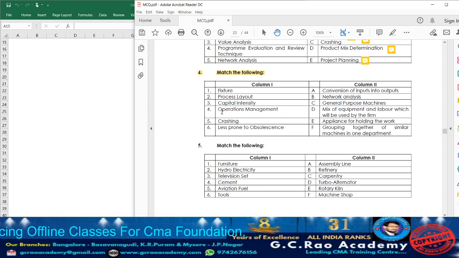Next we have point number 3, capital intensity. Capital intensity means, sometimes to meet up the demand of the customer, the organization has to take a decision on labor intensity or capital intensity. Labor intensity means they need to appoint more labor so that they can meet the increased demand. Capital intensity means they are going to make a higher capital investment for the purchase of equipment and so on.